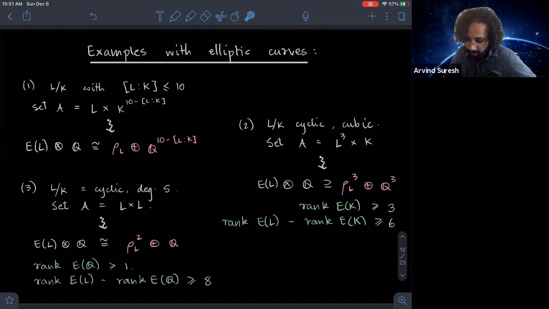Okay. And so these are just some other examples. You can take 3 copies of a cyclic field along with 1 copy of K, and then you get elliptic curves whose rank grows by at least 6 when you go from K to L. Or you can take 2 copies of a cyclic degree 5 field and you get elliptic curves whose rank grows by 8 when you go from K to L.